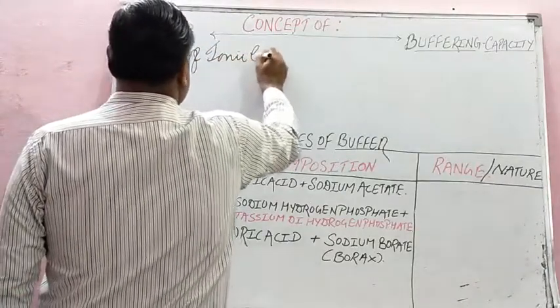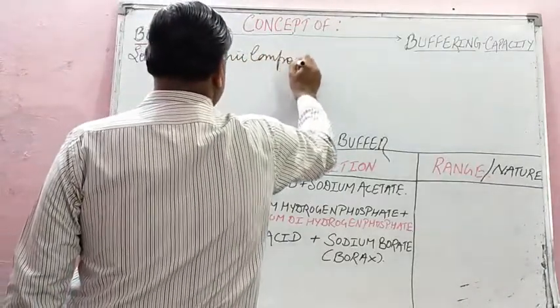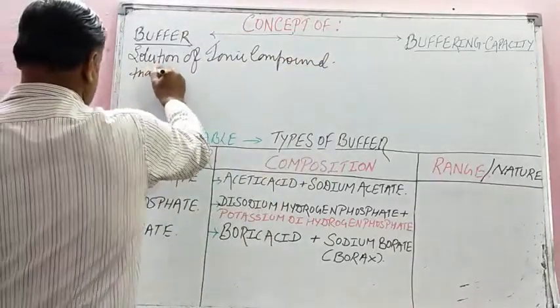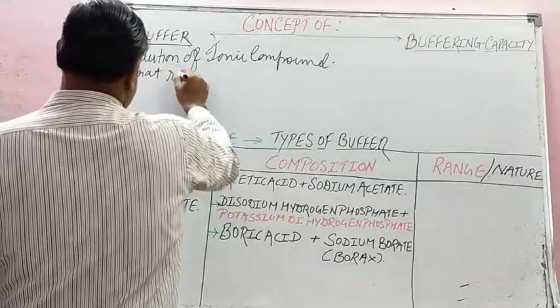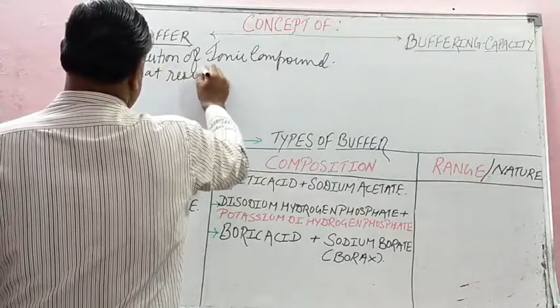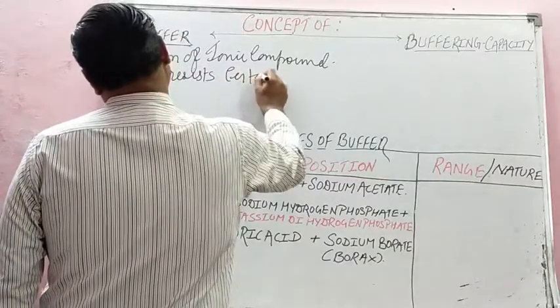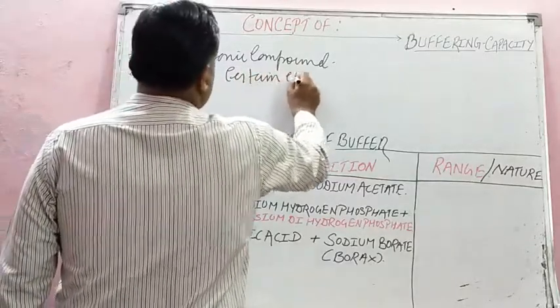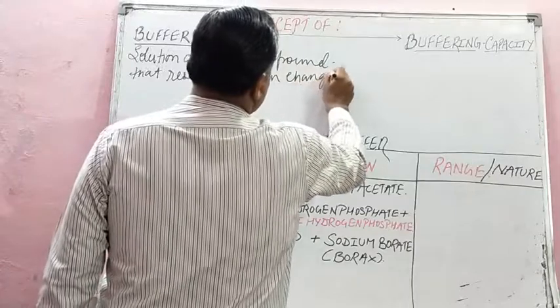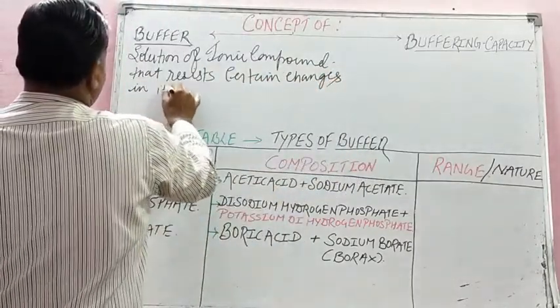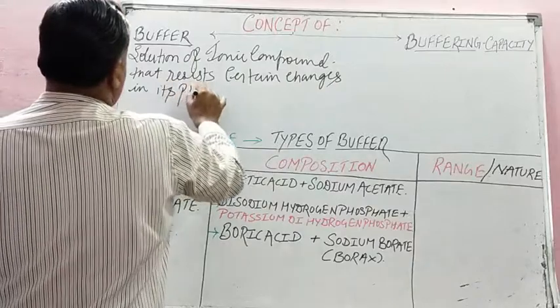Ionic compound that resists certain changes in its pH value.